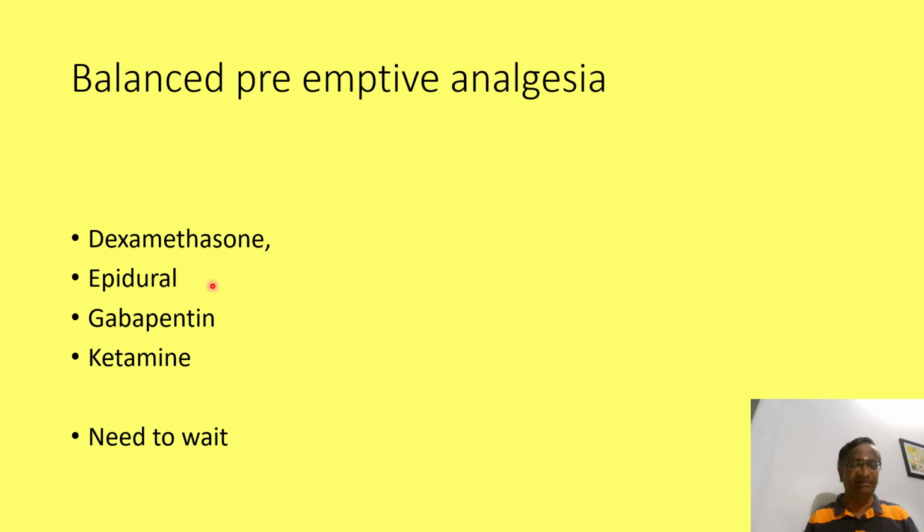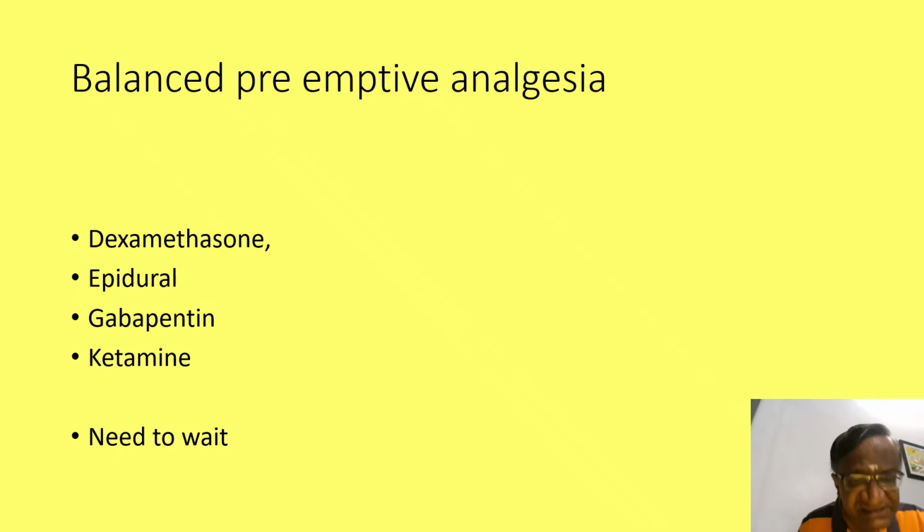Yes, dexamethasone, epidural, gabapentin, ketamine. This is balanced preemptive analgesia. Start with top-up of epidural, give oral gabapentin, start injection dexamethasone. Another 10 milligrams or 15 milligrams of ketamine, an NMDA antagonist, is very good as a preemptive analgesic.